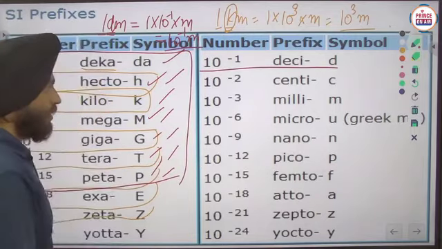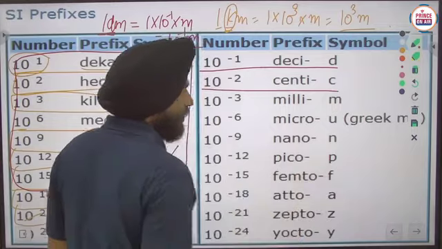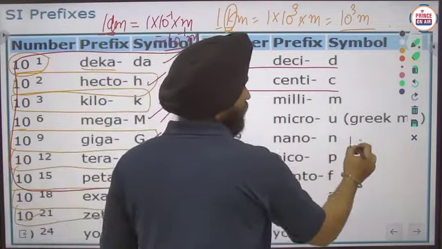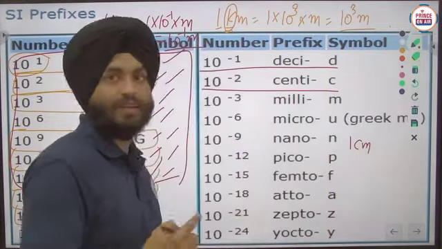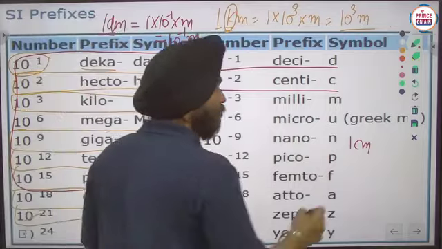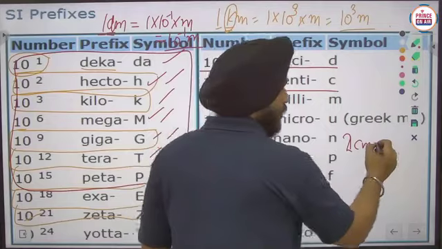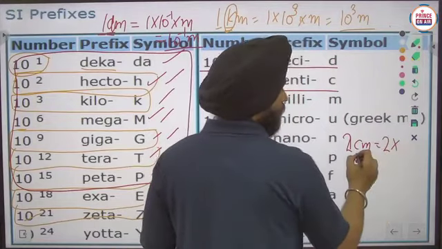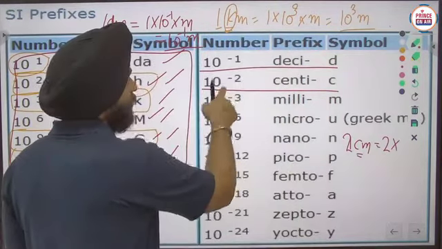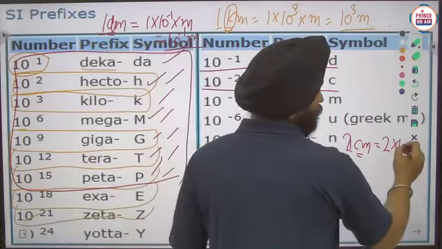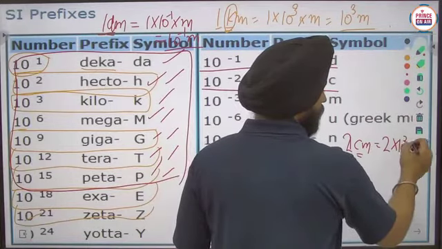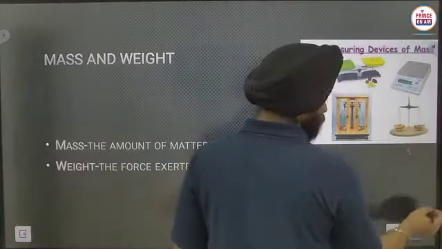Okay. Similarly for centi, like 1 centimeter. If I want to convert this value into meter, what I have to do? For example, I am taking 2 centimeter, so it will become 2 into, in place of centi, 10 raised power minus 2.